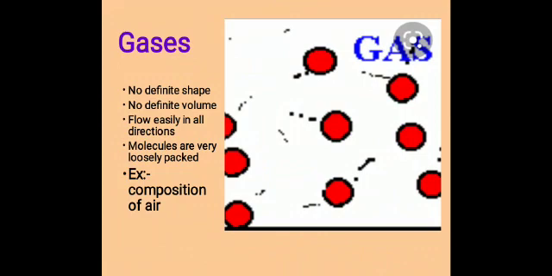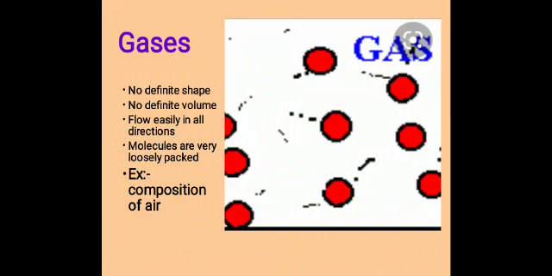Solids cannot move, liquids can move from a higher level to a lower level, but gases can move in all directions. They have no definite shape and no definite volume. The molecules are very loosely packed. This is about gases.